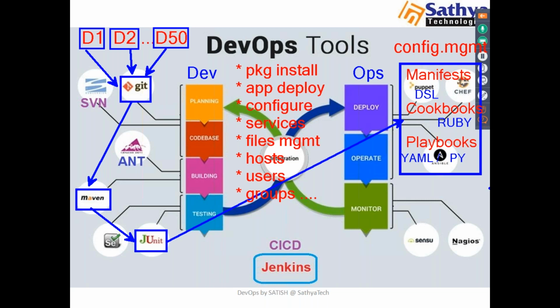So we go for Puppet. I said Puppet will have DSL. DSL stands for declarative domain specific language. So through DSL I will write some manifests. Again, Chef will have Ruby, I said. So through Ruby I'll maintain my cookbooks. And same thing, Ansible will have YAML. Here YAML stands for Yet Another Markup Language. So with the help of YAML I'll develop multiple playbooks, then I will manage it. So like this, each tool will have its own scripting languages and scripts.